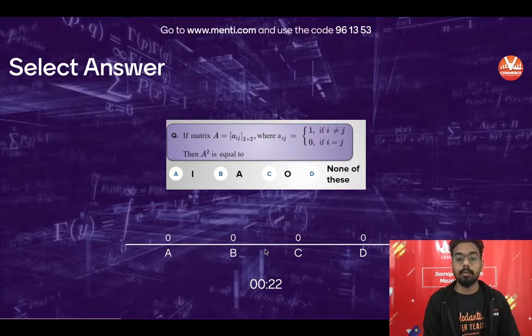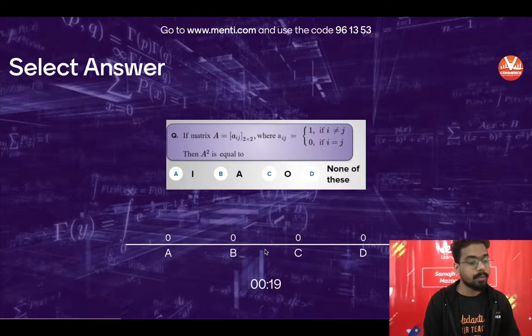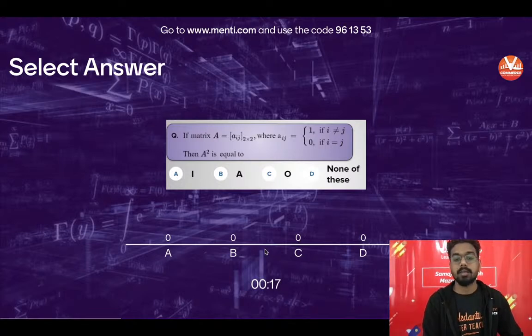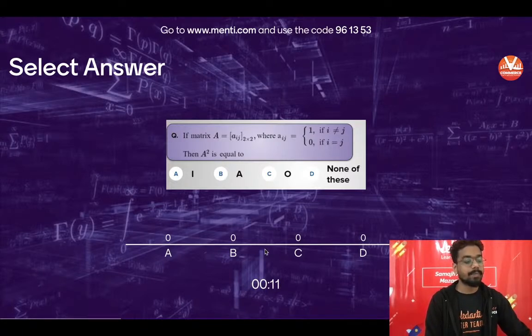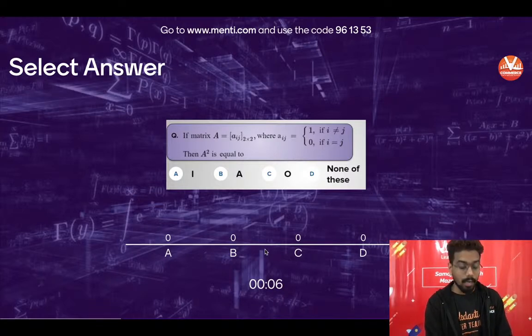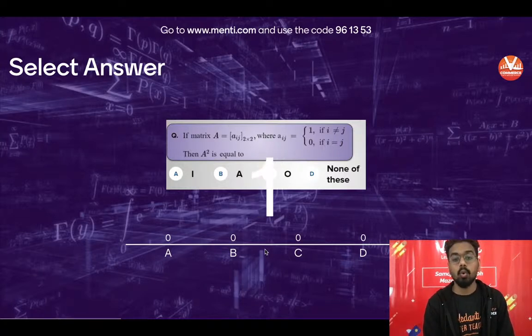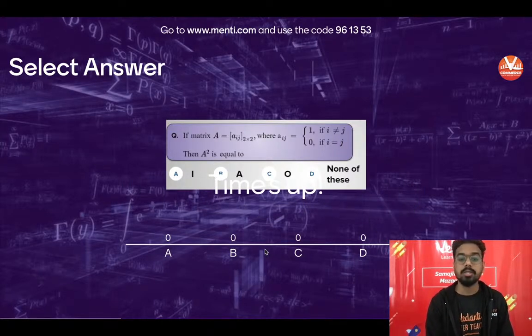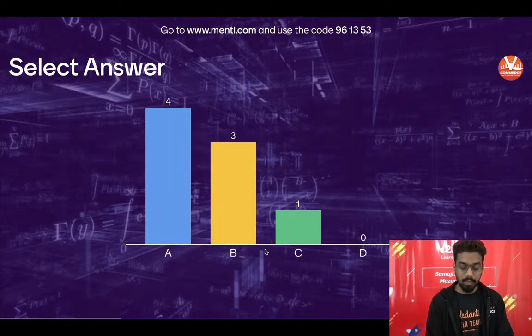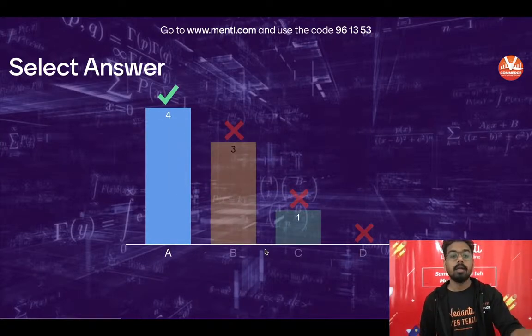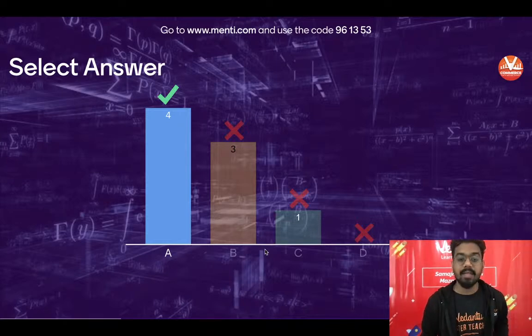You are having 20 more seconds. I have got 7 responses. Last 10 seconds, and we are waiting for a few more answers. We have to calculate A square. Now we will see how to multiply matrix. Time is up. I have got 8 responses. So let's see who has given the right answer. 4 people have given the right answer. Answer is option number A.